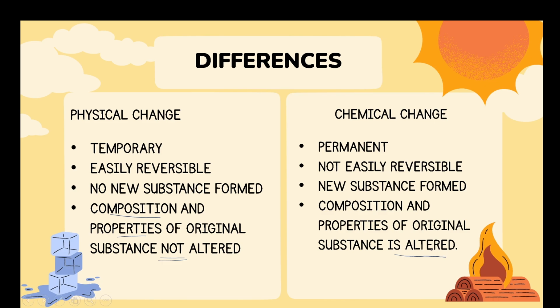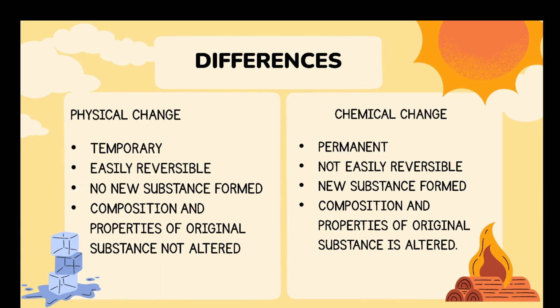So the differences and definition are very important. Please learn these differences and the definition. In differences, try to give the most important differences. Just don't leave it over here like it is temporary, permanent. Try to explain specifically in terms of that in physical change, no new substance is formed. These two are the most important differences. Composition and properties of the original substance is not altered. And in chemical, we get new substance and the composition and properties of original substance is altered.